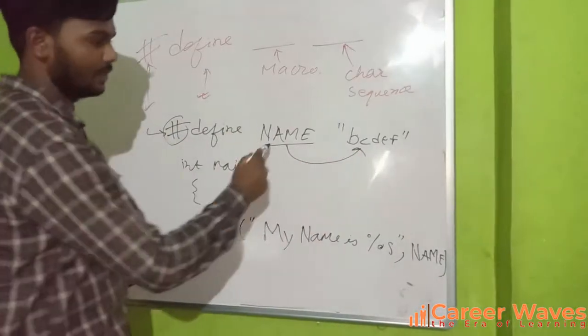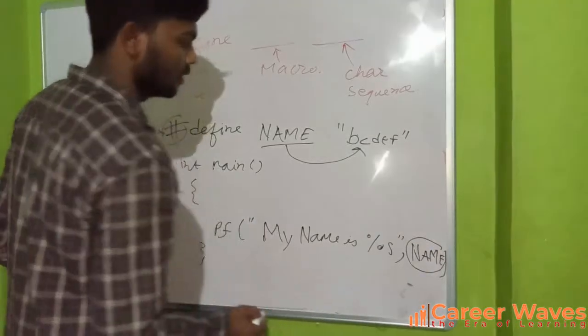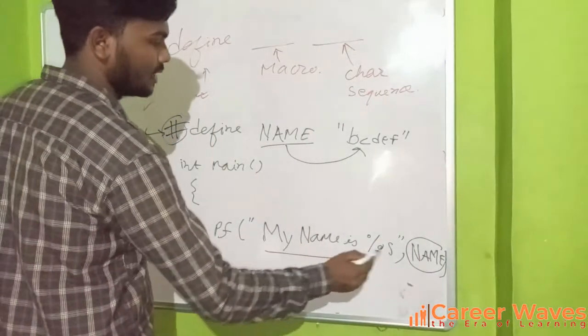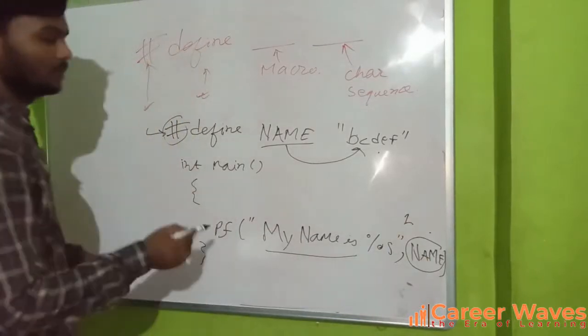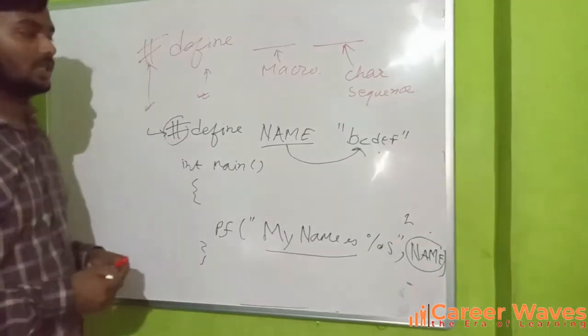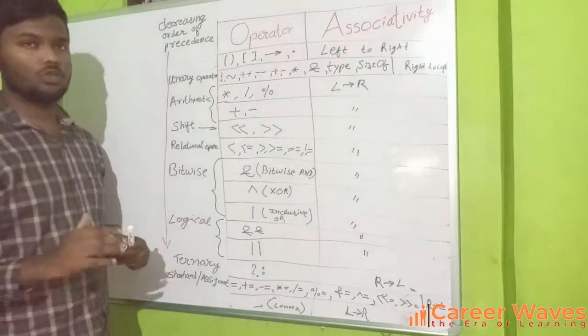In the program where the name is written, this will be resolved. It will first print "my name is", and this name will be resolved as bcdef. So the output for this program will be "my name is bcdef". Okay, the precedence and the associativity rule.